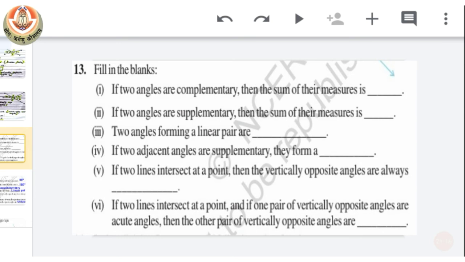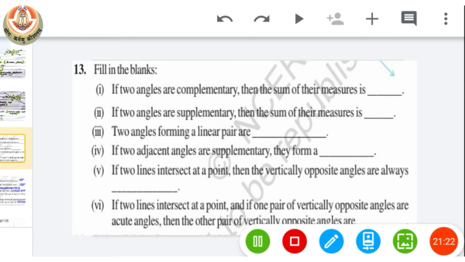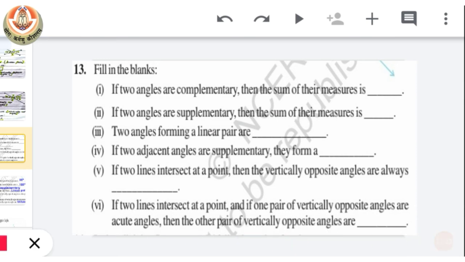Now next is fill in the blanks. The first is, if two angles are complementary, then their sum is, yes, 90 degree. If two angles are supplementary, then their sum is 180 degree.